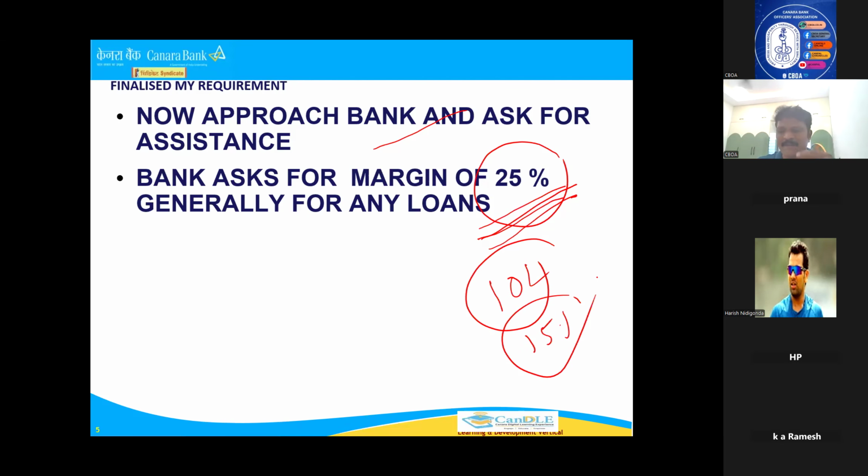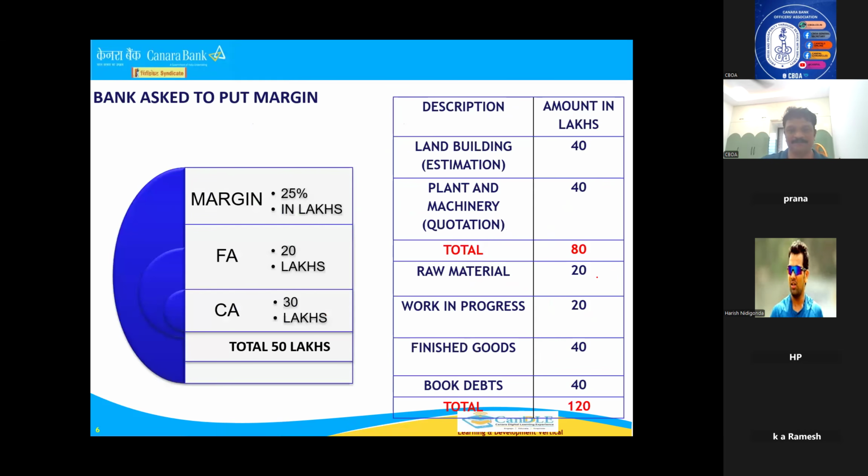Now you have approached the branch manager. Now 200 lakhs, but generally that manager told 25% margin. That means out of 200 lakhs, the borrower has to bring 25%, and the remaining 75%, it is nothing but 150 lakhs, we will sanction to the customer. Then see how we will assign. This is what we have projected: 80 lakhs for land and building and plant and machinery, and 120 lakhs for stock, right? Now, the manager told 25% margin is required. So, the total is 200. 25% of 200 is 50 lakhs.